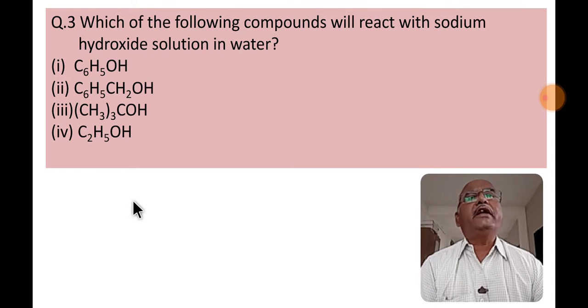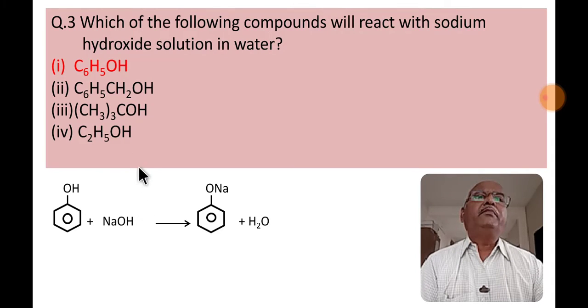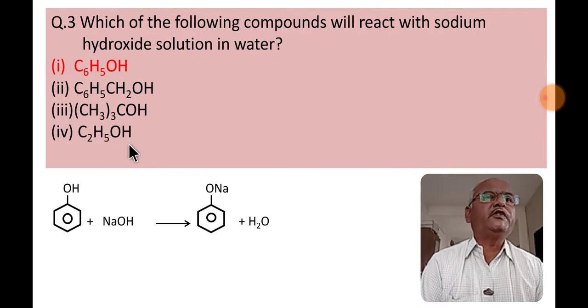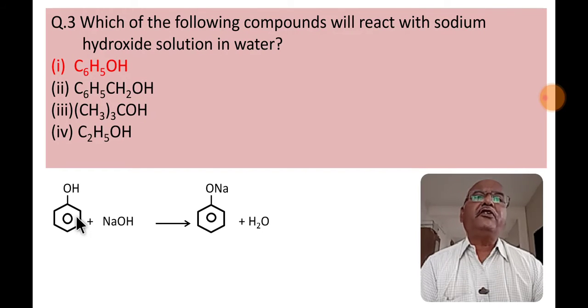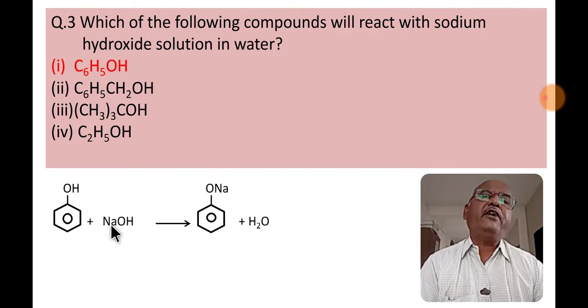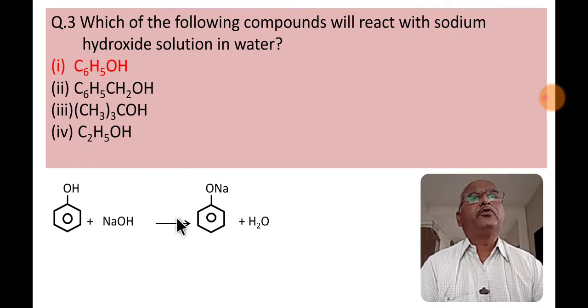Select the correct answer. Remember, option number 2, 3 and 4 are alcohols. They will not react with sodium hydroxide. Phenol, that is option 1, reacts with NaOH to give sodium phenoxide and water.